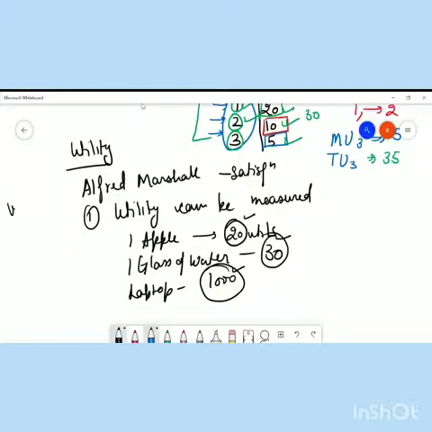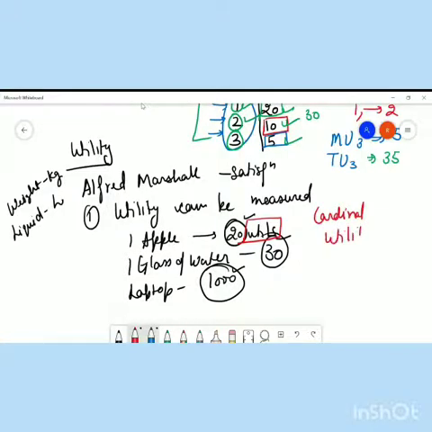The way you people measure weight in kgs, similarly, any liquid item is measured in liters and kiloliters. Similarly, Alfred Marshall said that utility is measured in terms of utils. This is also known as the cardinal utility approach.